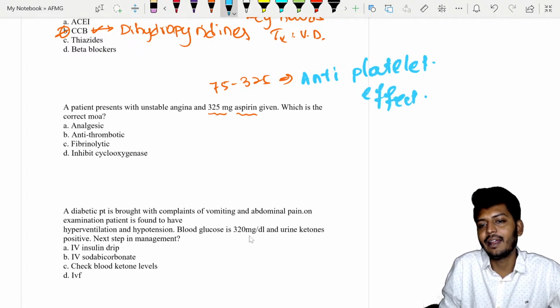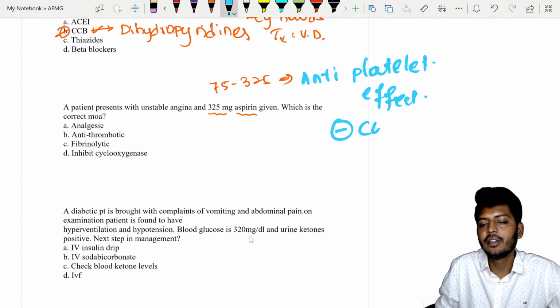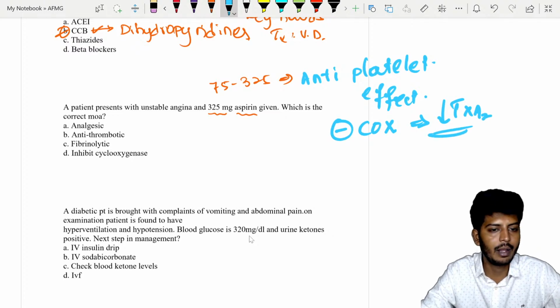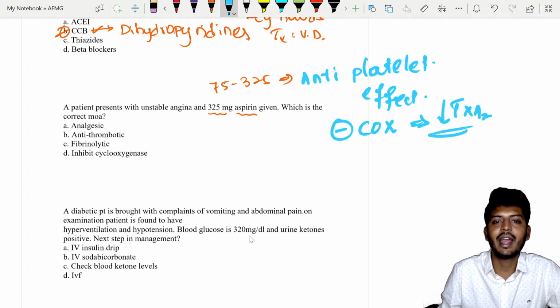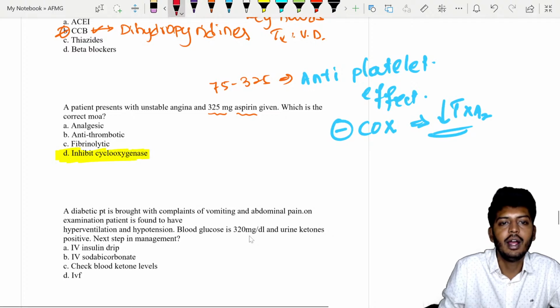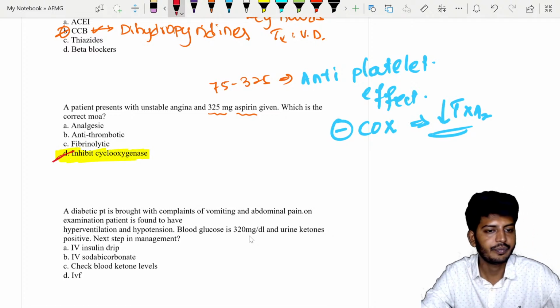This antiplatelet effect is by inhibition of cyclooxygenase, which leads to a decrease of thromboxane A2, because of which there is no clot formation. So what action of aspirin is used here? Inhibition of cyclooxygenase. So the correct answer is D.